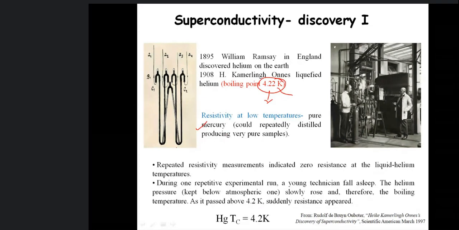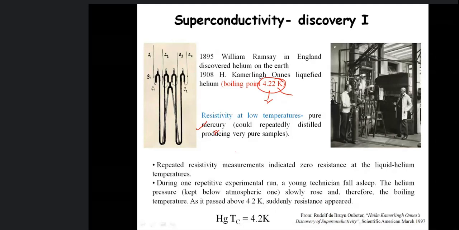So then he checked what the resistivity of this material is at this temperature or lower, and the material is mercury, which is made highly pure. So this is the observation. Repeated experiments were done. Repeated resistivity measurements were done.